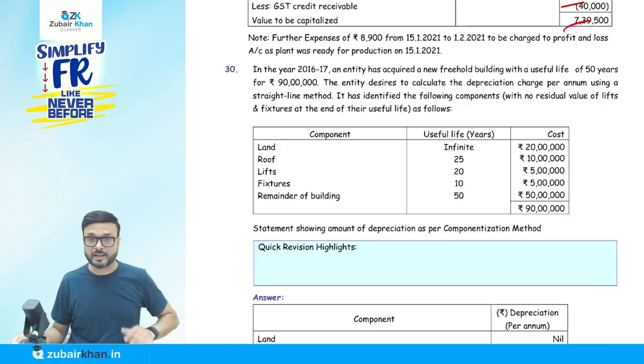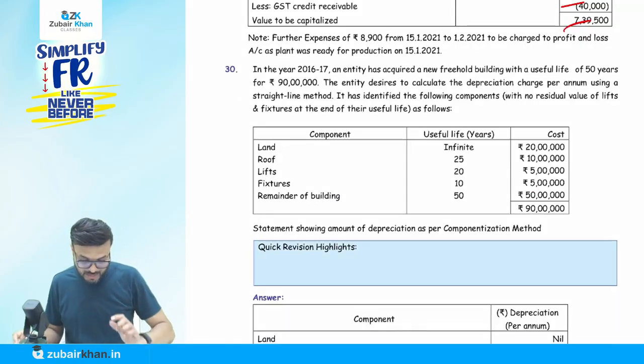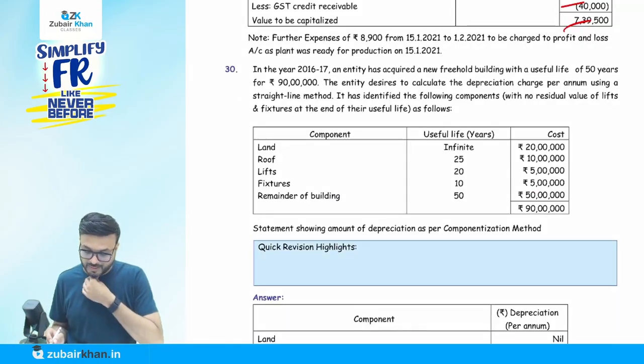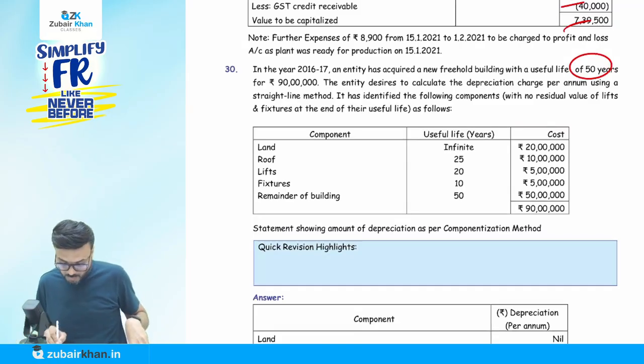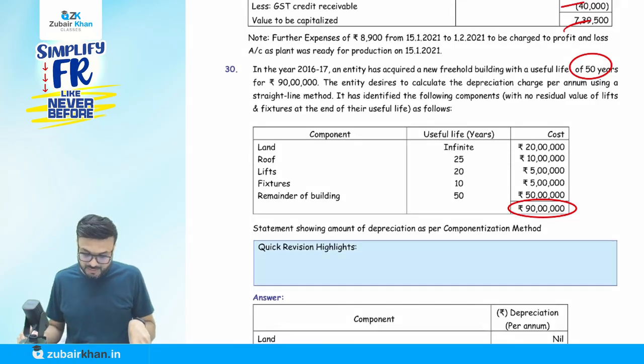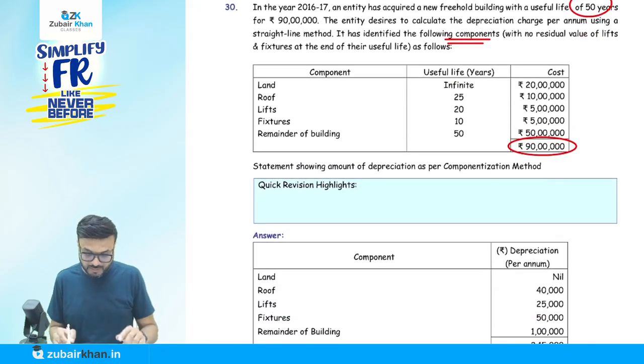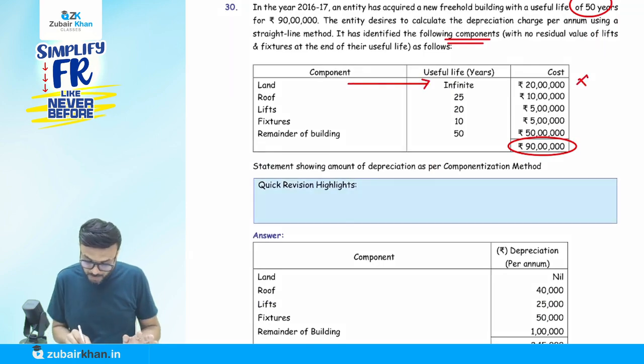Okay. Now last one. In the year 2016-17, the entity has acquired a new freehold building with a useful life of 50 years for rupees 90 lakhs. The total cost is 90 lakhs here. The entity desires to calculate depreciation using straight line. It has the following components. There is no residual value of lift and fixtures at the end of the useful life. What is the life of the land? Infinite. Do we charge depreciation on that? No, no depreciation.